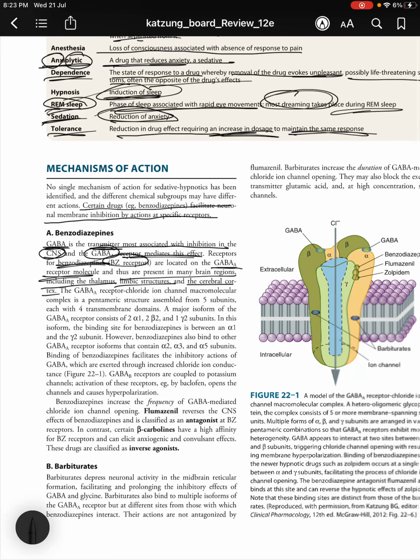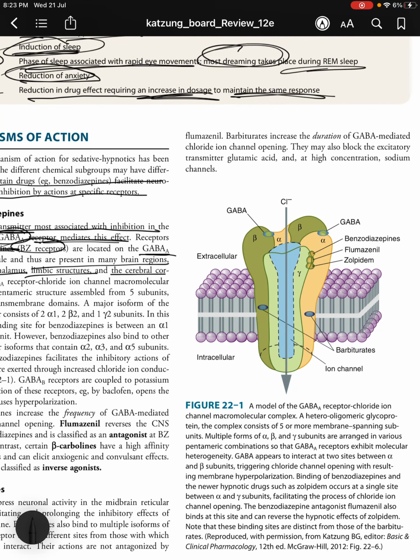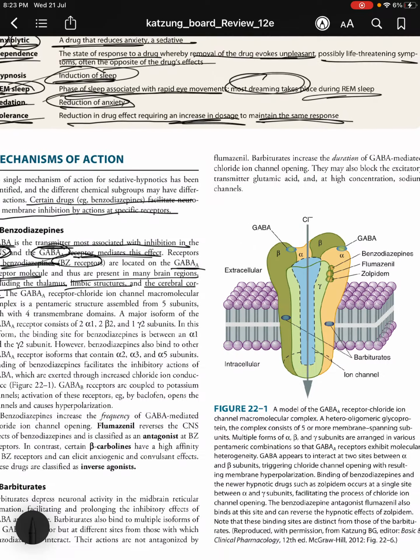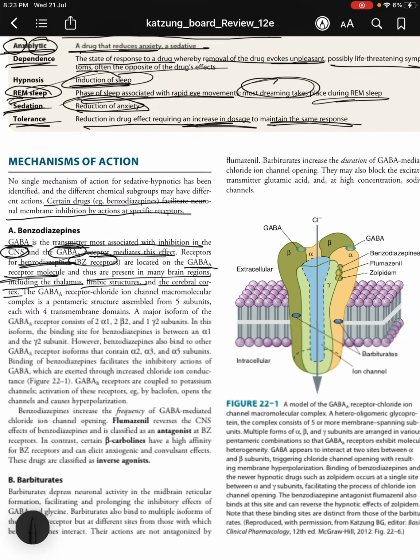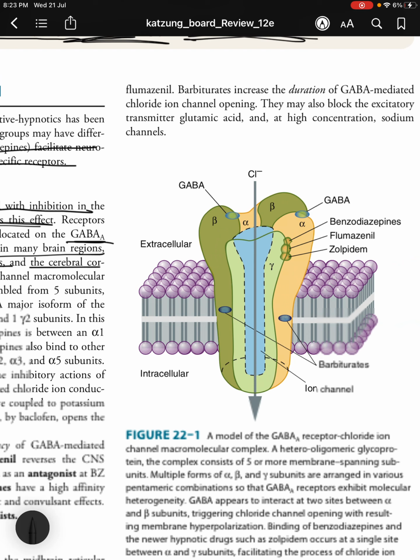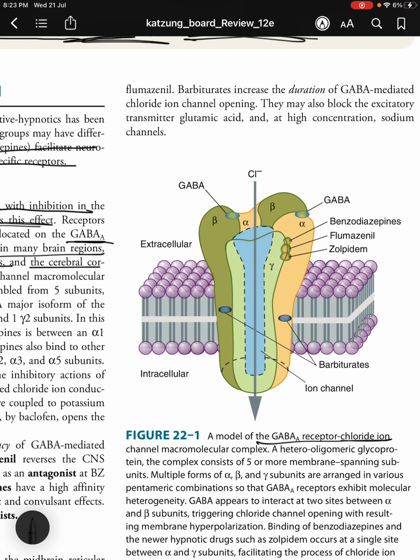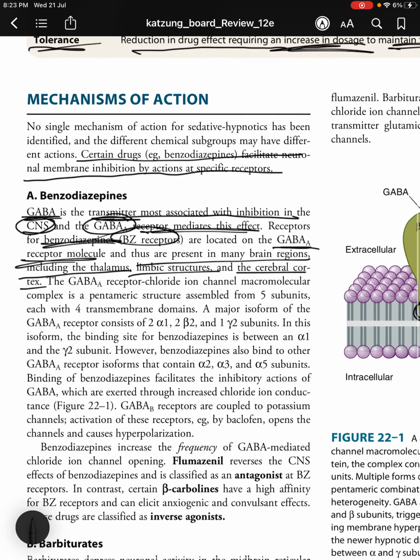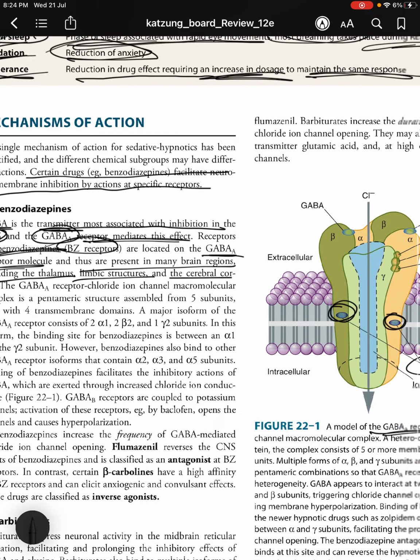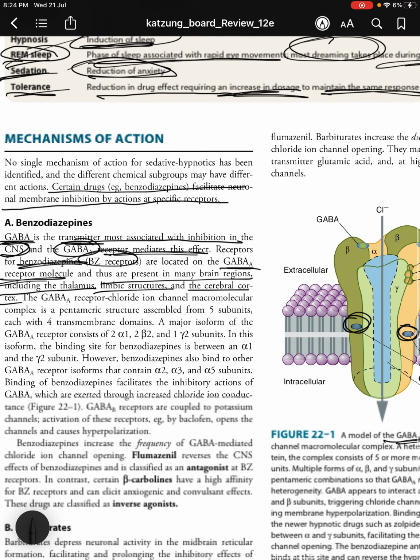So here you can see a GABA A receptor molecule, and the GABA A receptor molecule itself has BZ receptors. Okay, so this entire thing is the GABA A receptor molecule, and it itself has molecules of benzodiazepine receptors.